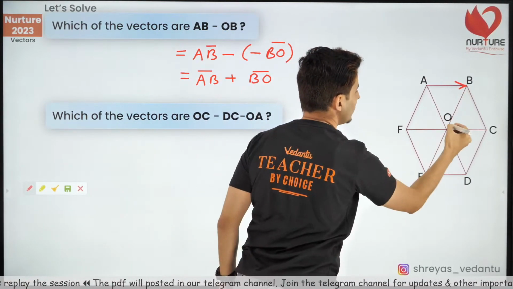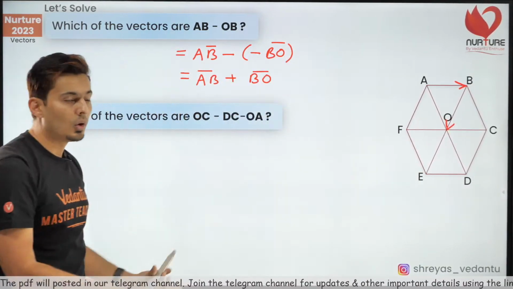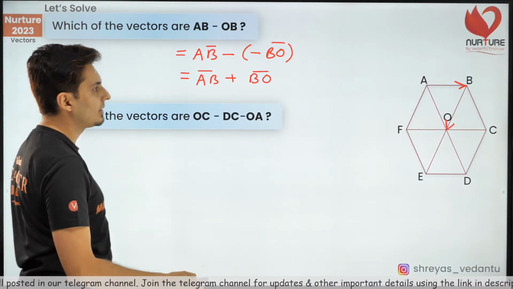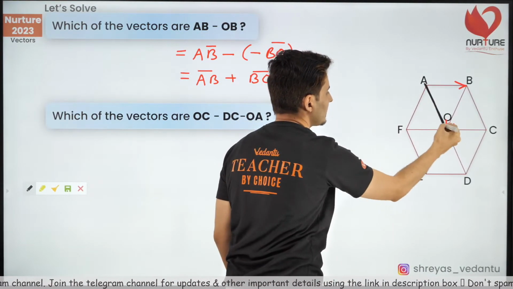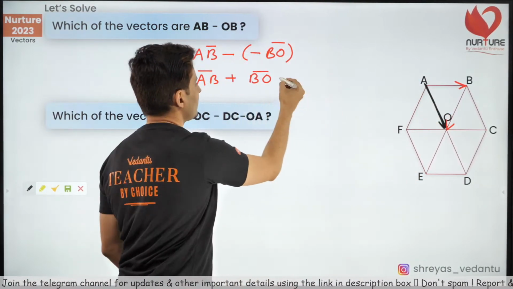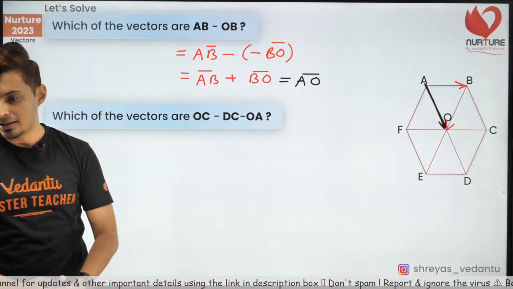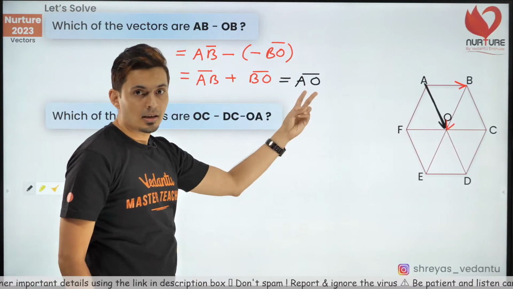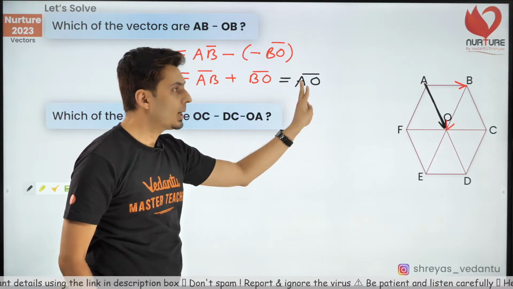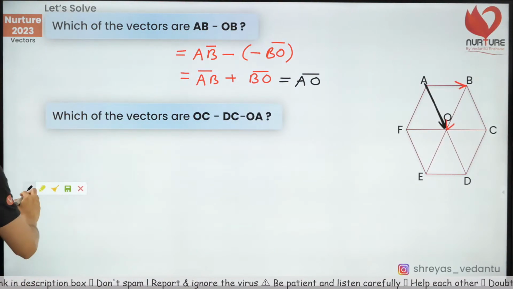Where is BO? BO is over here. AB plus BO, what is it going to give you? The triangle law of vector addition is just going to give you this vector over here, which is nothing but AO vector. Everybody clear? Excellent. A lot of you miss the alphabet order. If you write OA, that is a wrong answer. Please understand that.